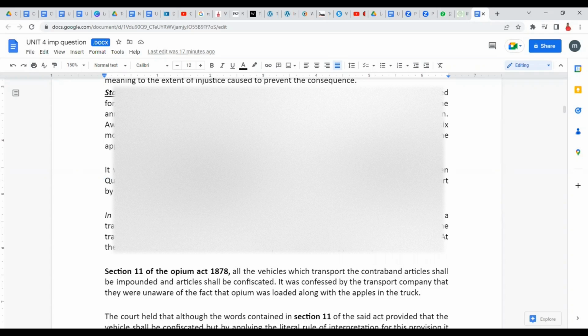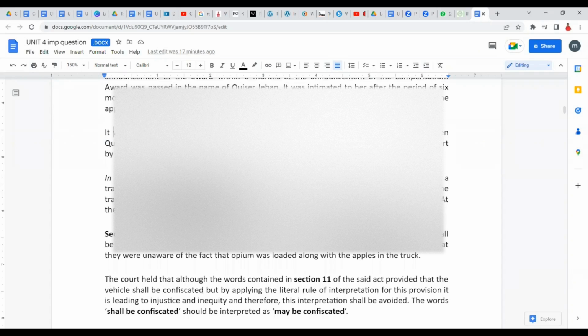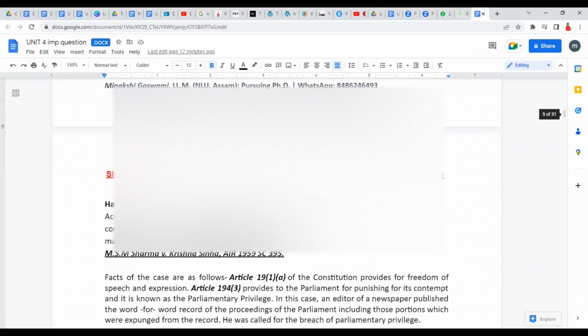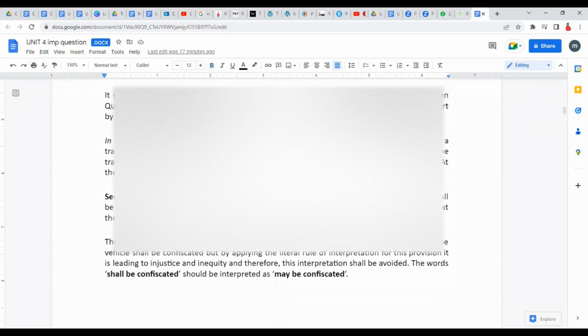Okay, so appeal should be allowed even beyond the 6 months period, because that is what would give justice to the parties. Okay, there was another case, State of Madhya Pradesh versus Ajad Bharat Financial Company. What happened here is that there was a transporting company, carrying a parcel of apples, and it was charge sheeted.